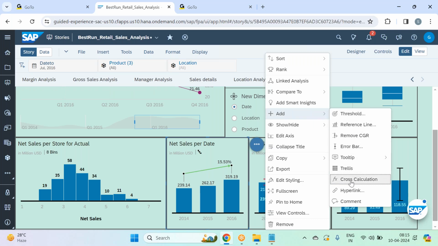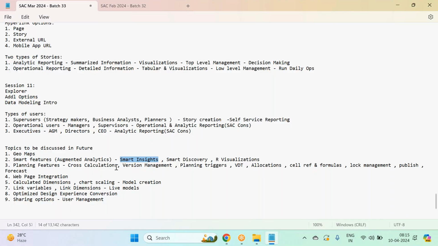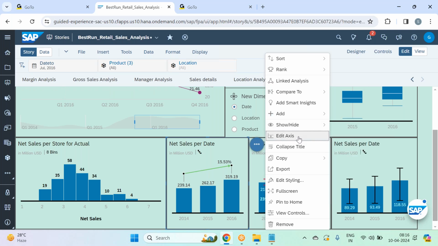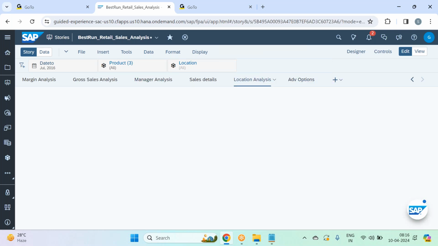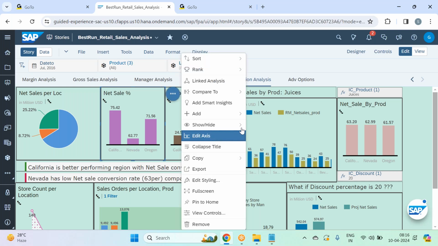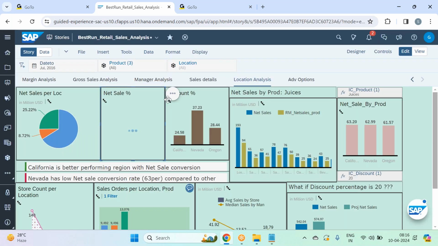Okay. Cross calculations is the only option I didn't cover because I'll cover it when I do actual versus forecast comparisons in the planning. So that's the reason I put cross calculation in the planning. I'll be creating a lot of cross calculations there. Hyperlinks we already created, comment widgets we already know. So in the add options, I created everything apart from cross calculation. Show hide, you know, guys. Edit access we already did, right? In the location analysis page, we edited the access. So here we edited the access to start from 60. Right? If I go to edit access, you see, it starts with 60.